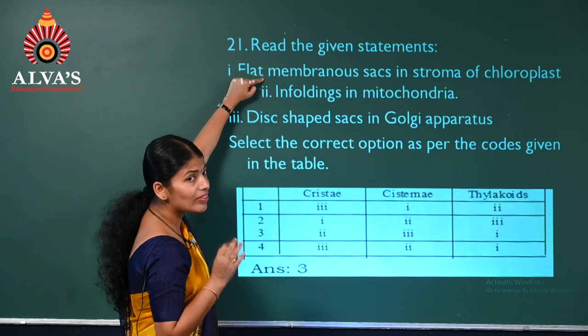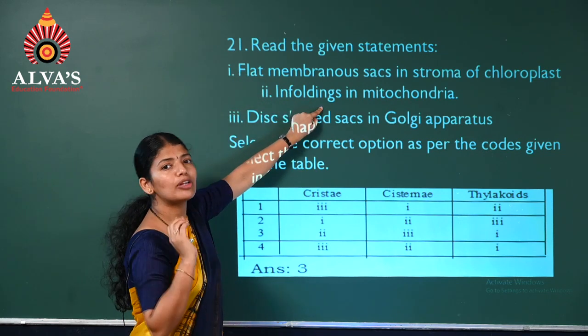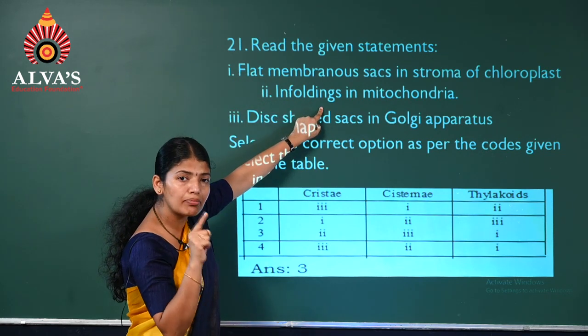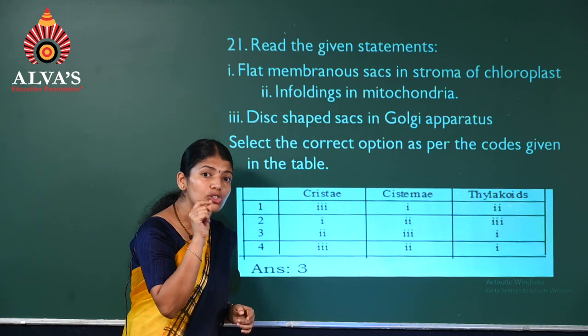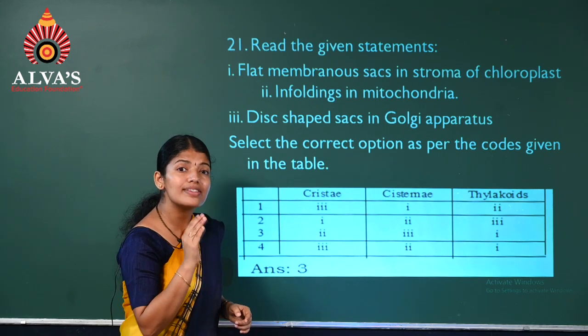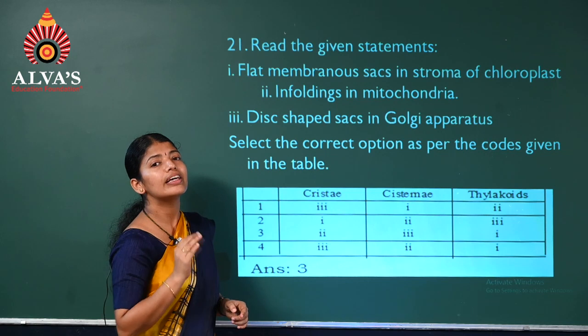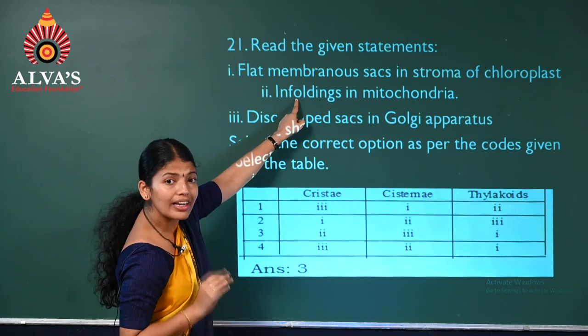So this is thylakoid. Infoldings in the mitochondria. You know, in the mitochondria, the outer membrane is smooth, whereas the inner membrane shows finger-like infoldings. Which is the term for such infoldings? They are the cristae.